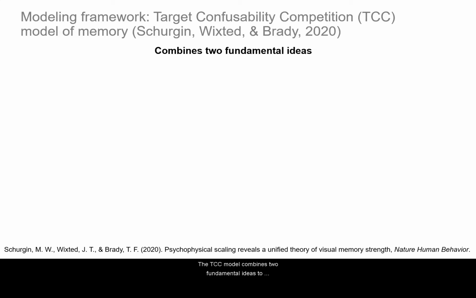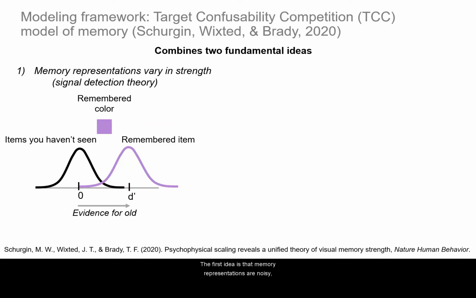The TCC model combines 2 fundamental ideas to explain memory for individual items. The first idea is that memory representations are noisy, which is of course a basic principle of signal detection theory. So if you're asked to remember a purple square, you're not going to remember it perfectly, but there will be some probability distribution over how well you remember it. Likewise, because there's noise in the system, even items that you have not seen will elicit some familiarity signal. So your ability to discriminate between items that you saw from items that you haven't seen is captured by this parameter d prime, which reflects the average strength of each memory representation.